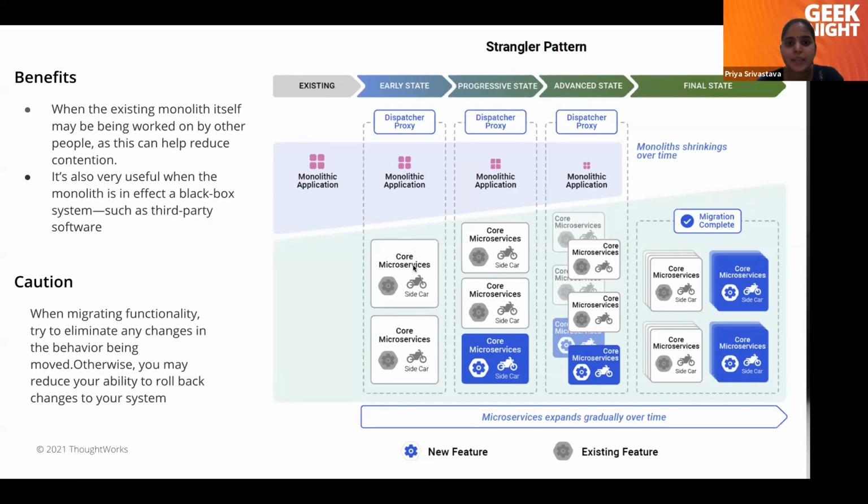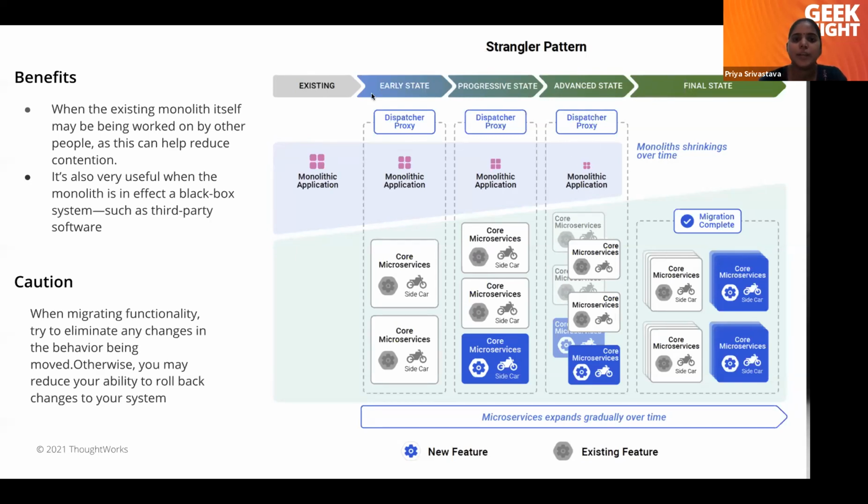Gradually we will increase the number of microservices, and we can add some new microservices as well. Our monolithic application size will start shrinking, and at the end we will have no more monolithic services. We have all new microservices, and now we don't need the dispatcher proxy either, because we don't need any interceptor.